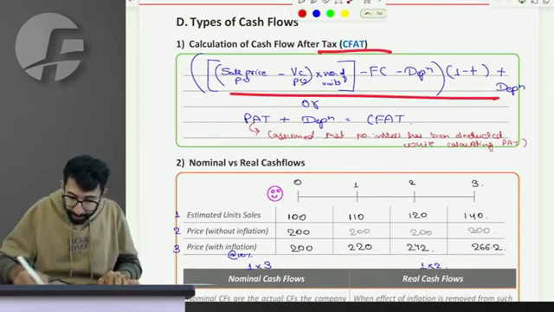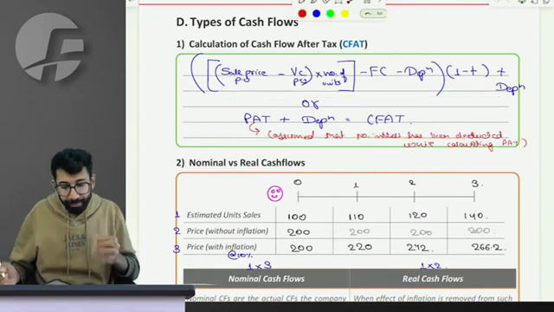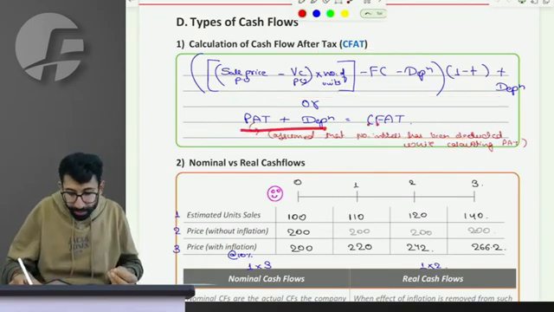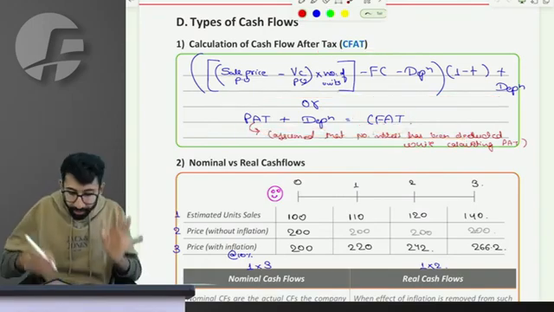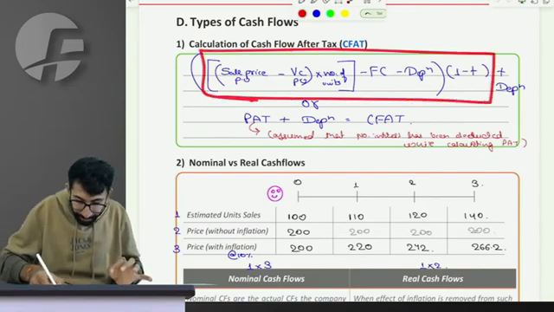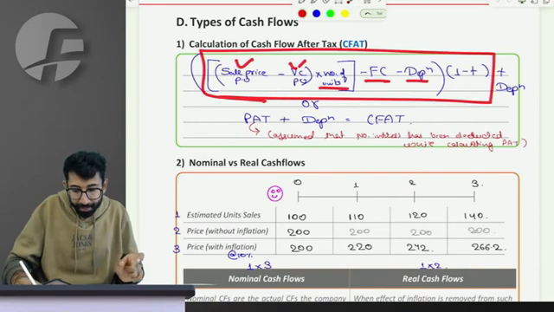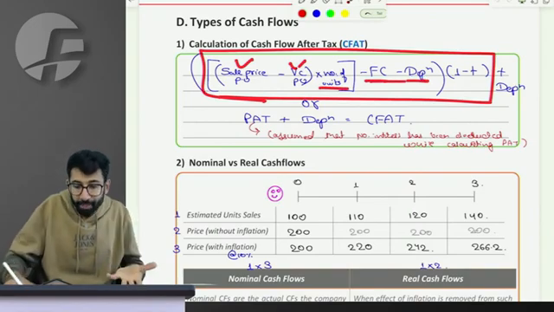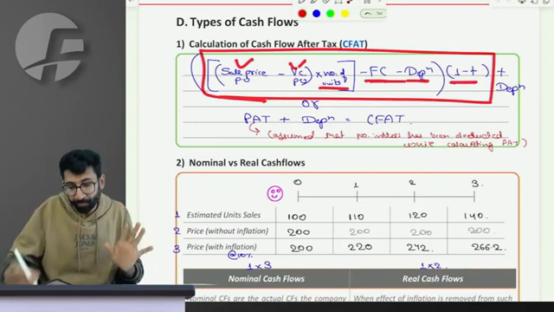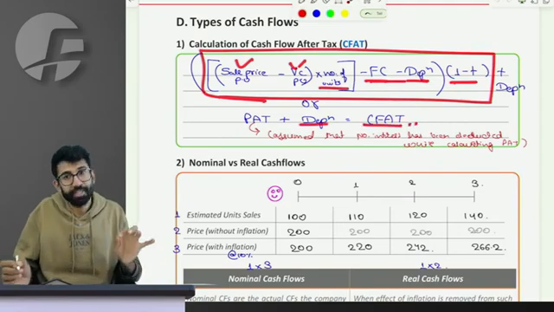Calculation of CFAT: we are now clear with that. We have PAT, and adding depreciation to the PAT gives me CFAT. How do you calculate PAT is really easy. Sales price minus variable cost, times number of units, gives me total contribution; minus depreciation and fixed cost gives me PBT; minus tax gives me PAT. Adding depreciation will give me CFAT.